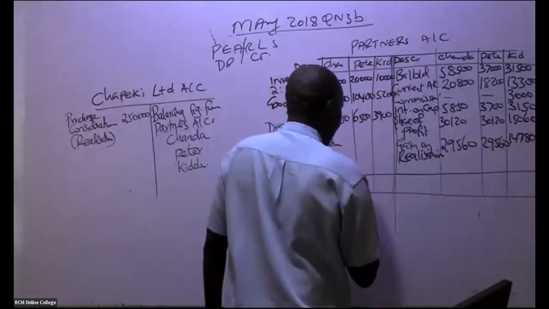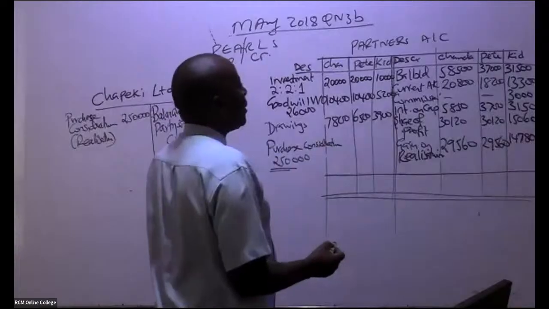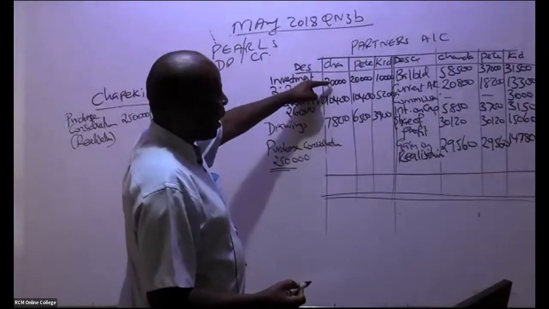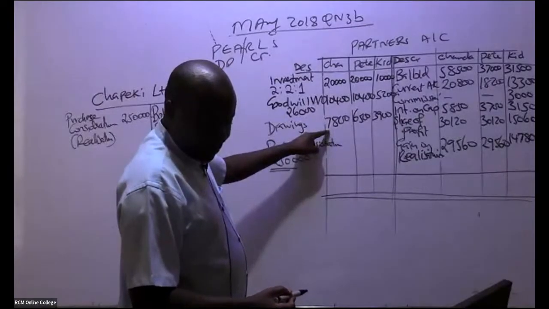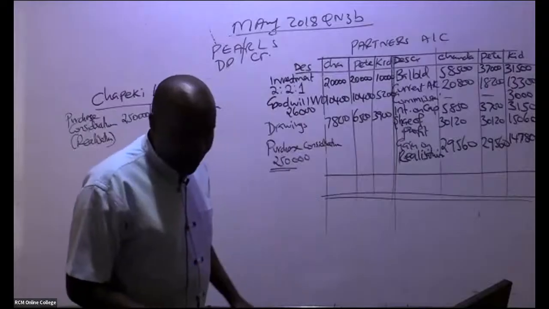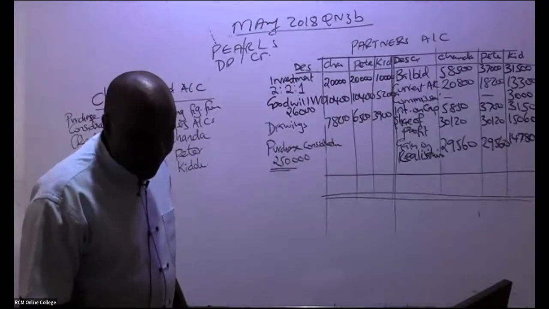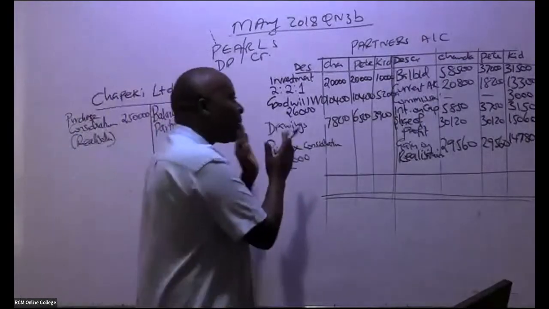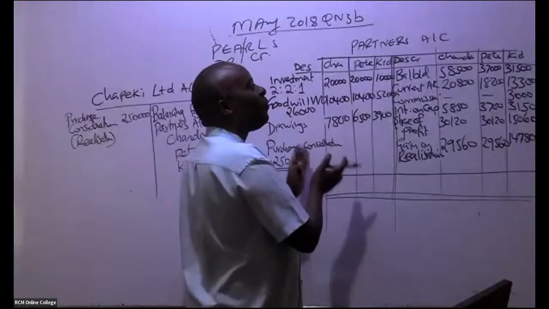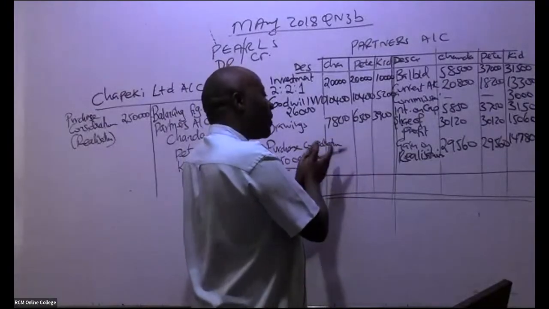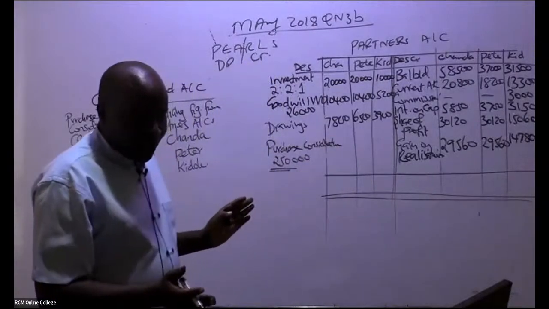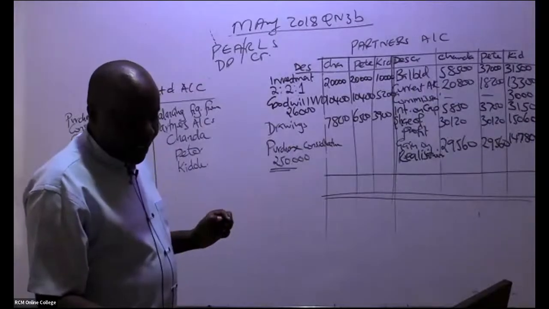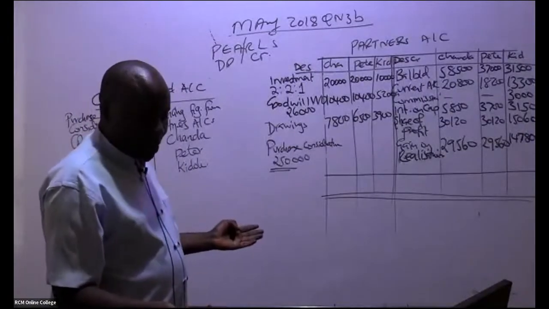So let's start with Chanda. Are you able to add here for us 20,000 plus 10,400 plus 7,800? Already Sharon has given us figures. Remember, if you want to know whether you are wrong, for partnership accounts, purchase consideration must always come to the debit side. Otherwise, you are wrong. Somebody has already given me these answers. Please, you should also strive to do that.